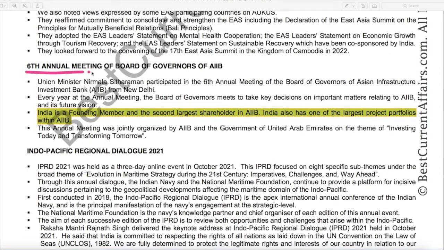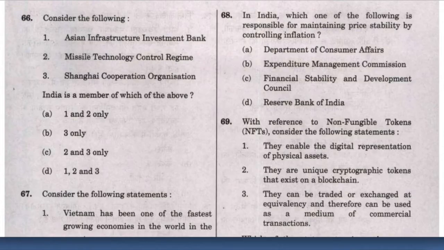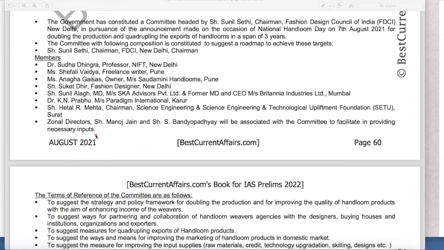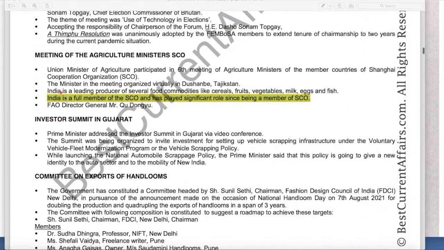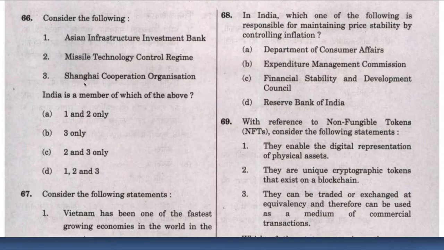There was a news, 6th annual meeting of AIIB. Here it is mentioned that India is a founding member and the second largest shareholder in AIIB. Therefore 1 is correct. Now see this third one, Shanghai Cooperation Organization. This is our August 2021 current affairs book, page number 60. Here it is mentioned that India is a full member of SCO and played a significant role since being a member of SCO. Therefore, third is also correct, 1 is also correct.